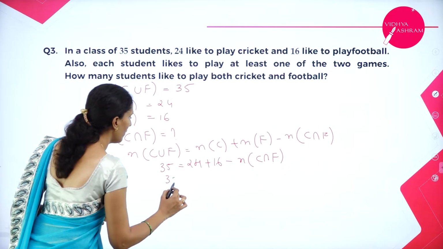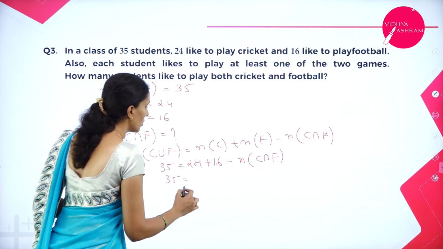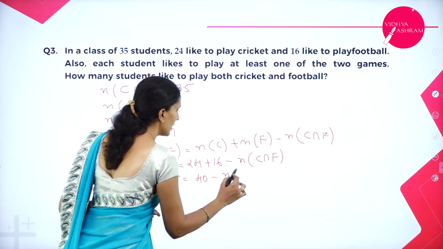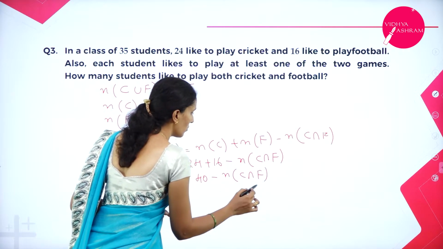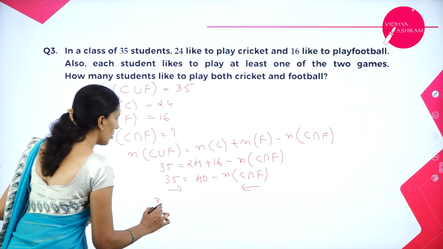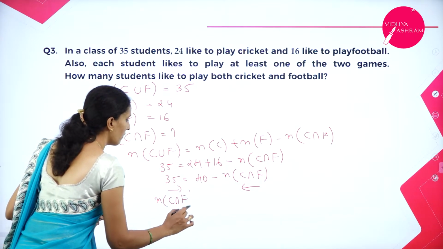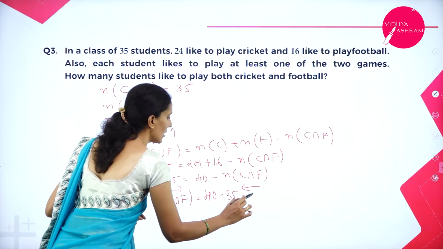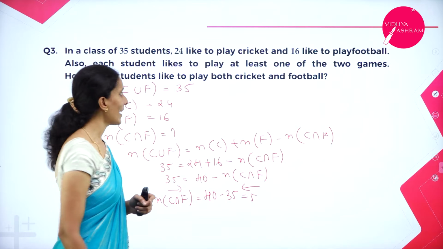So 35 is equal to 40 minus N of C intersection F. So shift 35 this side and N of C intersection F will be equal to 40 minus 35, that is equal to 5. So therefore what can I conclude?